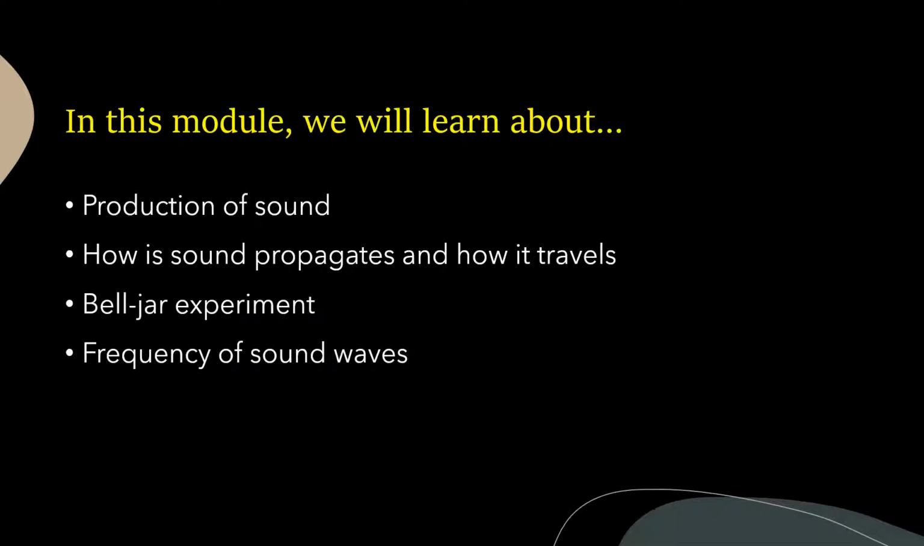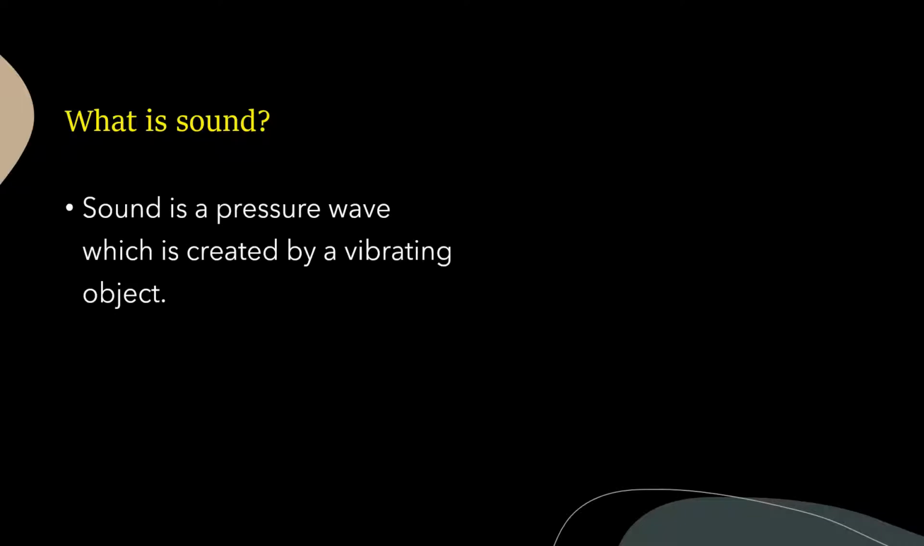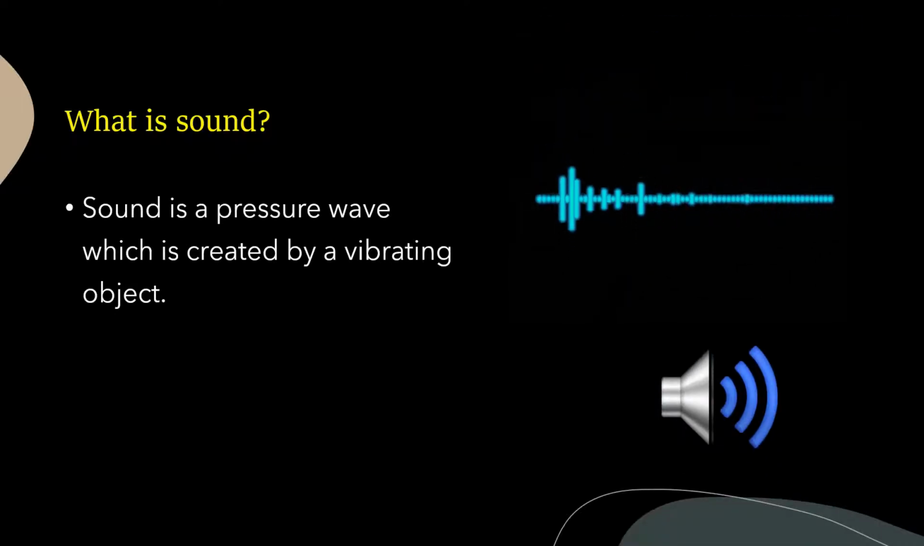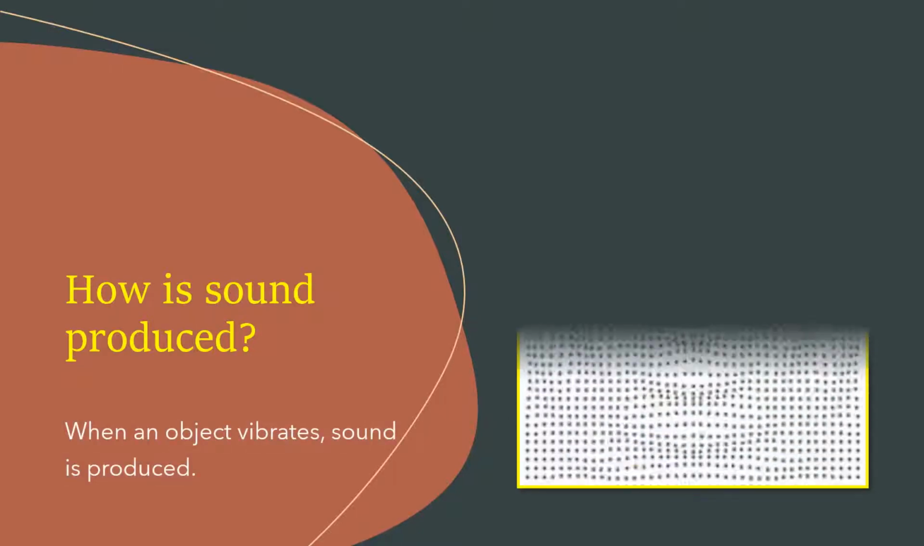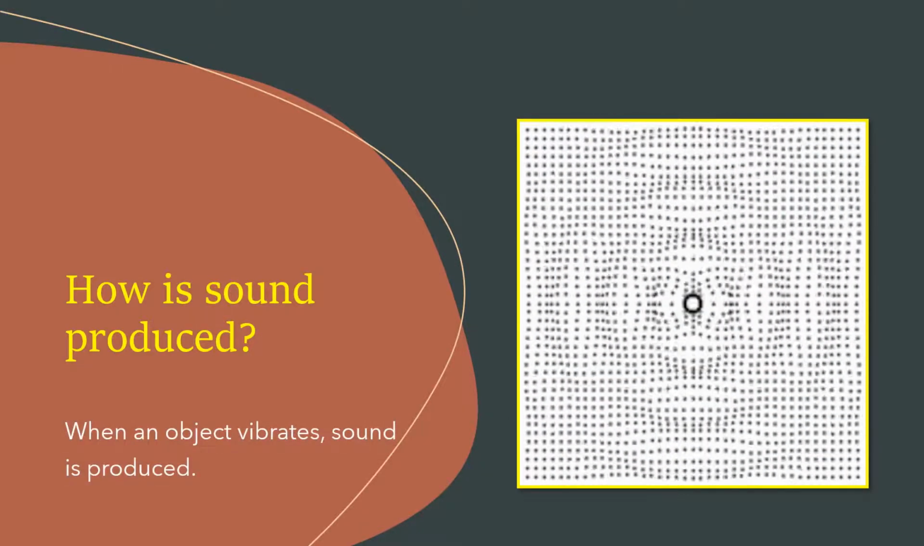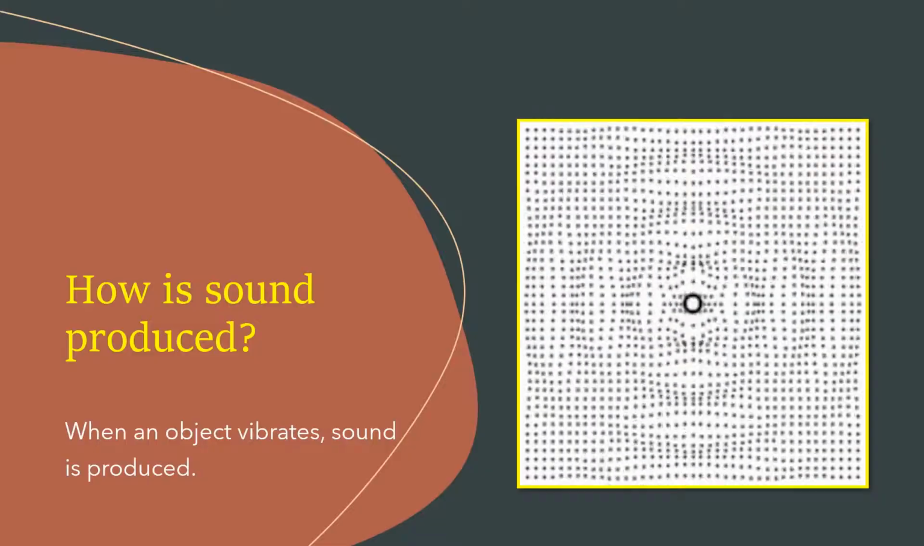Shall we start? The very basic question is, what is meant by sound? Sound, as you see, is a pressure wave. It is created by a vibrating object. How is sound produced? When an object vibrates, sound is produced.